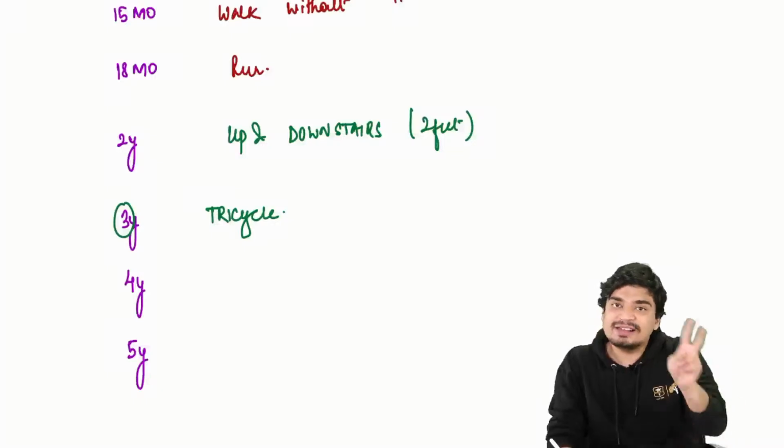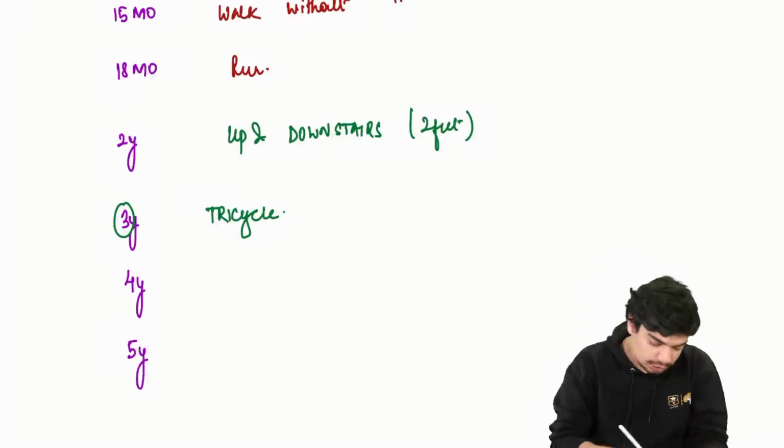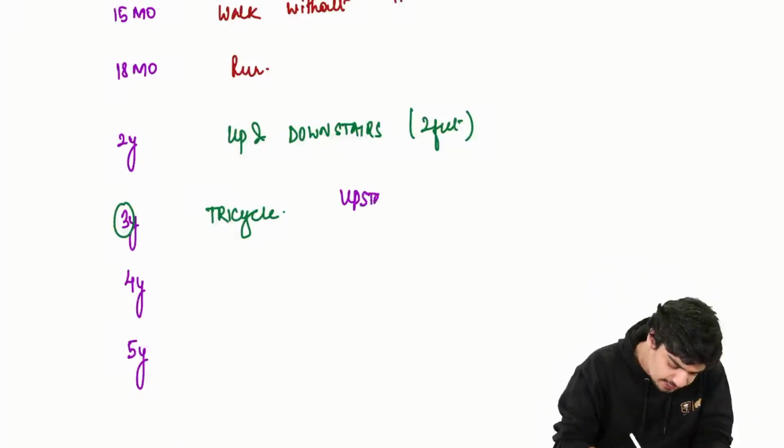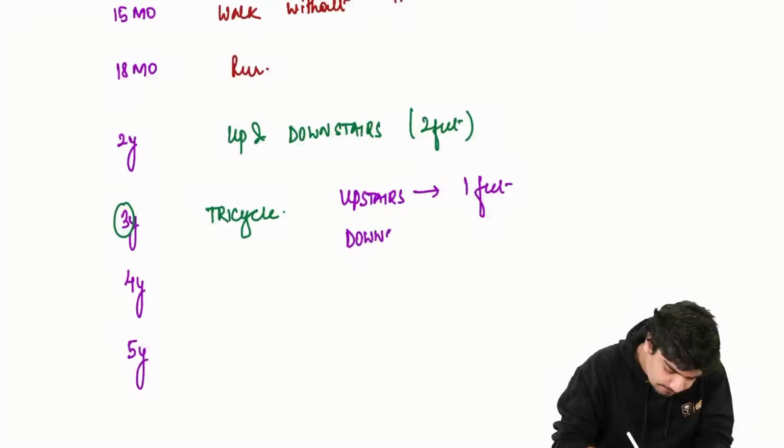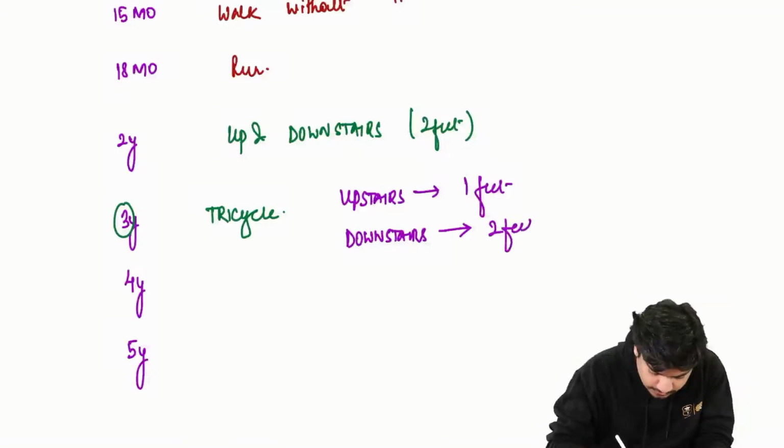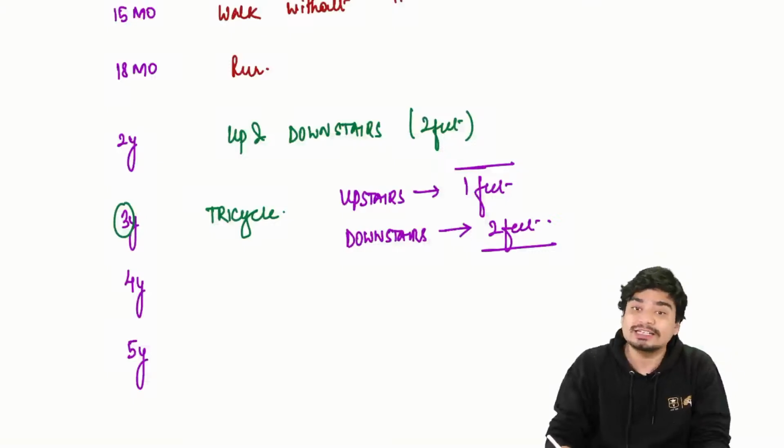Alright, that's why he will still use 2 feet. So at 3 years, upstairs is 1 feet. Downstairs is 2 feet. This is at 3 years of age.